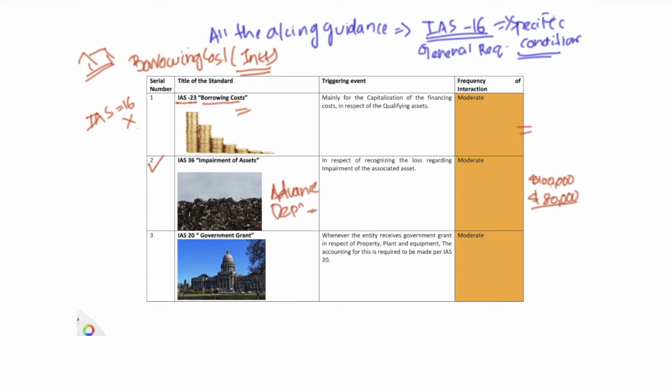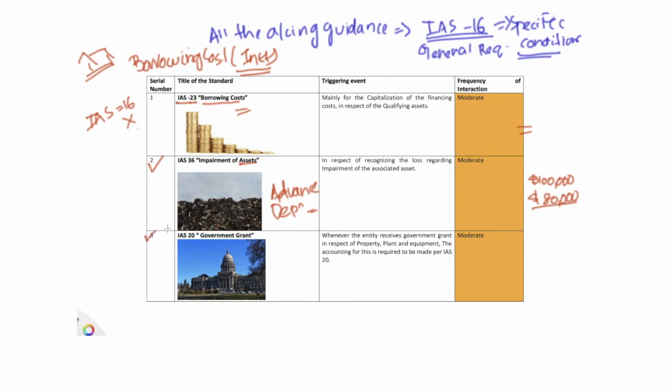Now, what's the benefit of carrying an asset at an amount of $100,000 where you would be able to reap the benefit only to the tune of $80,000? Hence, the concept of impairment of assets comes into the picture.